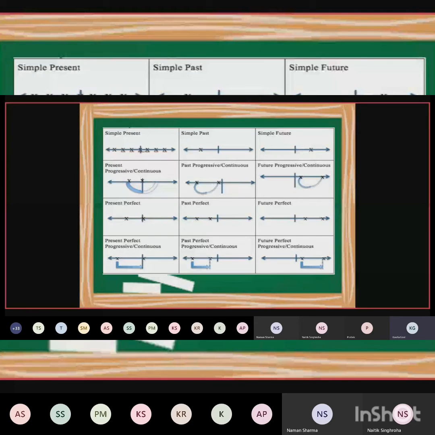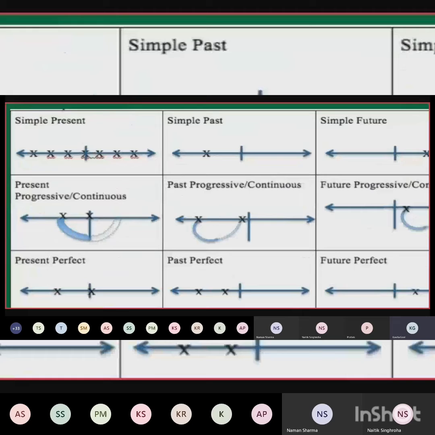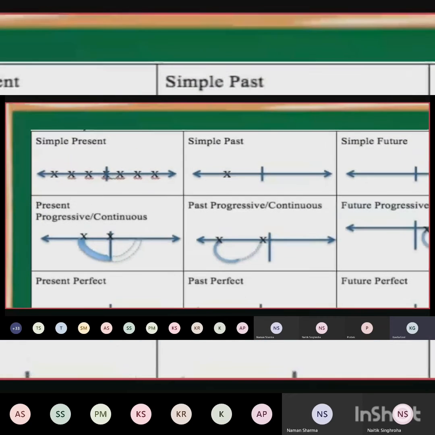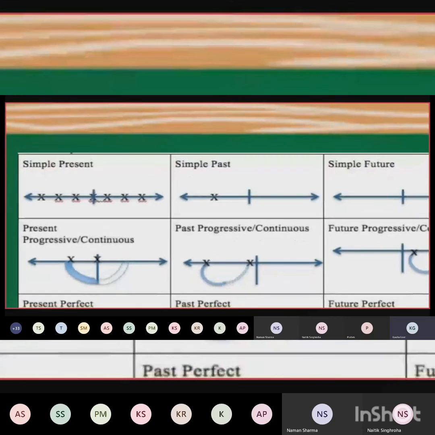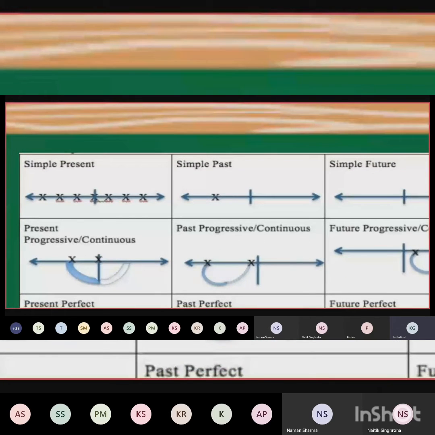Now let's see with the help of some timeline. Now see, this is timeline. What is it? Timeline. Are you able to see? Today we will be understanding only the simple present, simple past and simple future timeline. Are you able to see that there is arrow marked? One arrow at left side, one arrow is at right side. And in between there is a line. There is also an arrow in center. Are you able to see? Type yes. In simple present, there is.